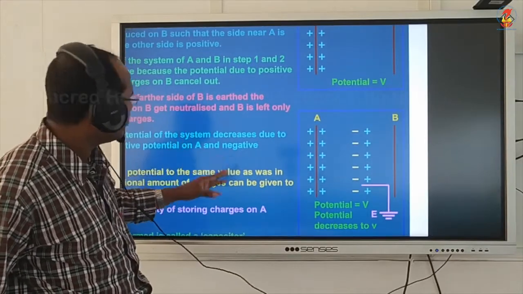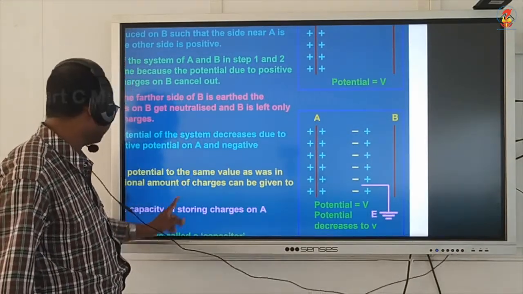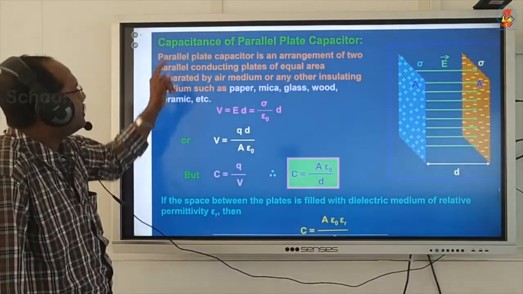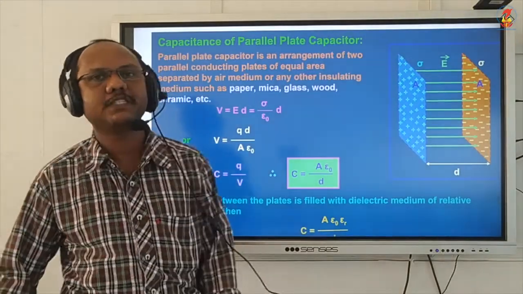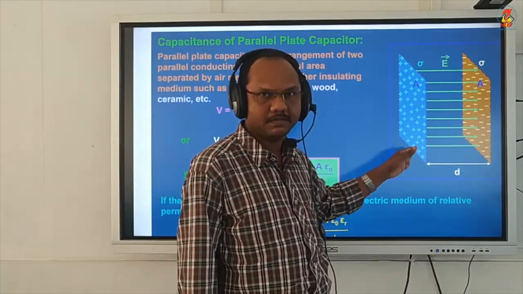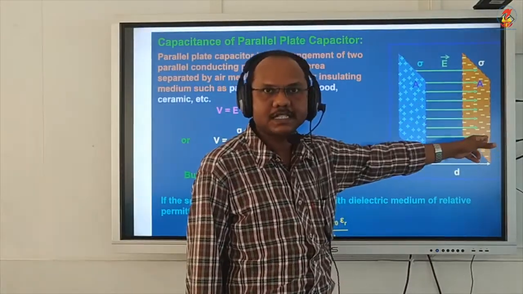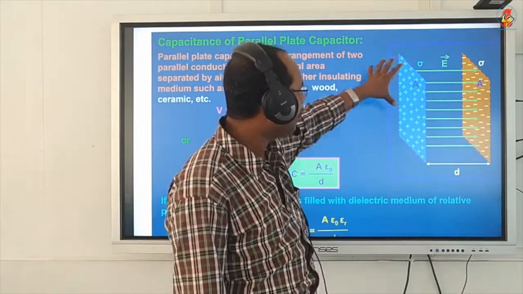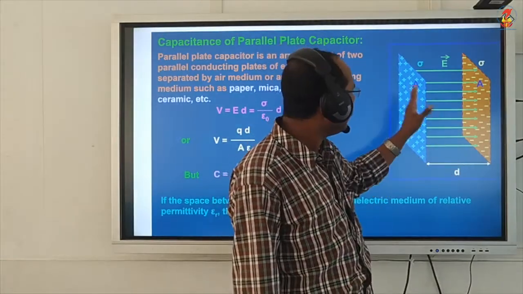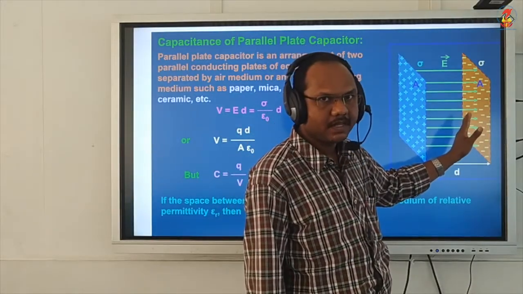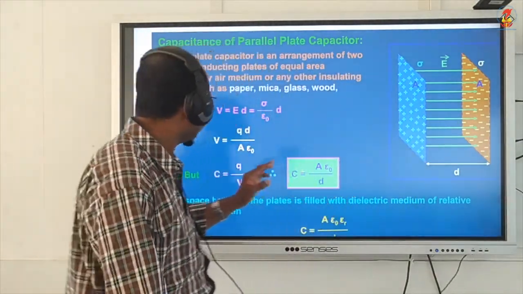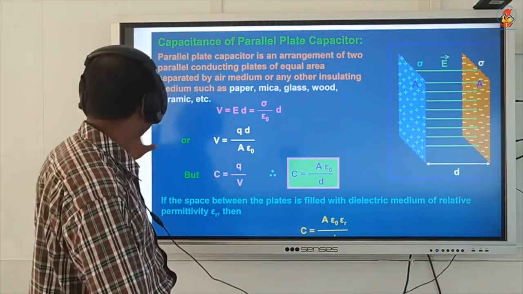In a parallel plate capacitor, there are two plates kept parallel to each other. Now let us see how to derive the expression for a parallel plate capacitor. As I told, there is a first plate, plate A, and a second plate kept parallel to the first plate. If one plate has positive charge, due to induction the second plate has negative charge. We have studied a similar figure in chapter 1. I will show you the same figure for revision.